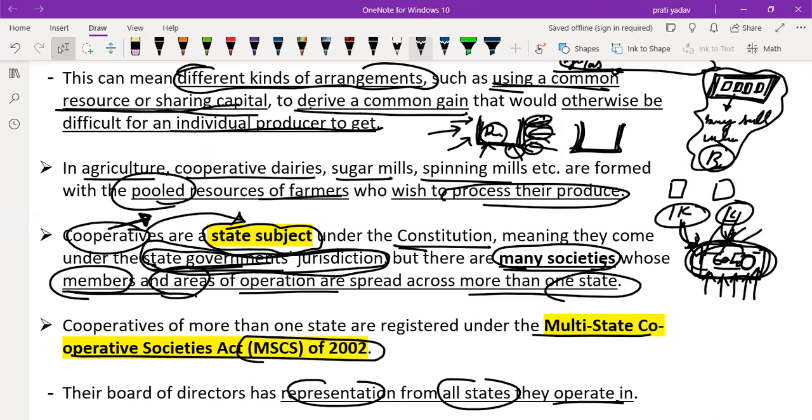Let's say Mother Dairy, which is very prevalent in Haryana, Delhi, Rajasthan. Members are present in Rajasthan, Haryana, Punjab also. So in the board of directors, representatives from all these states are there.